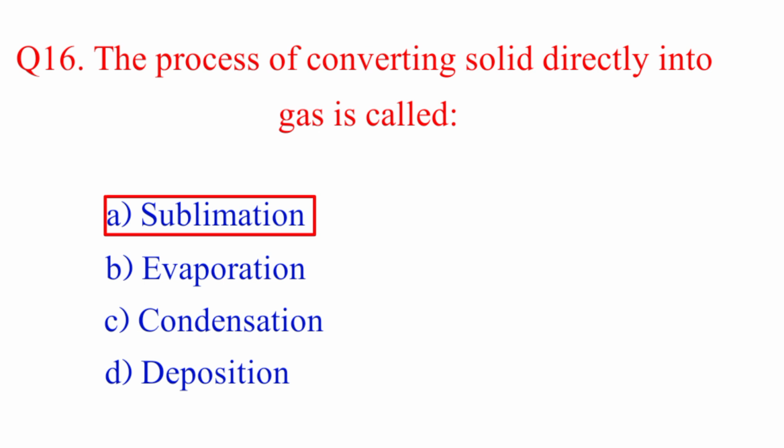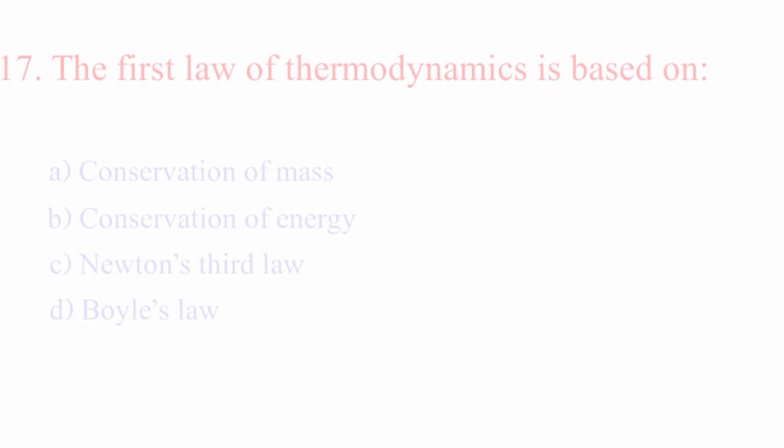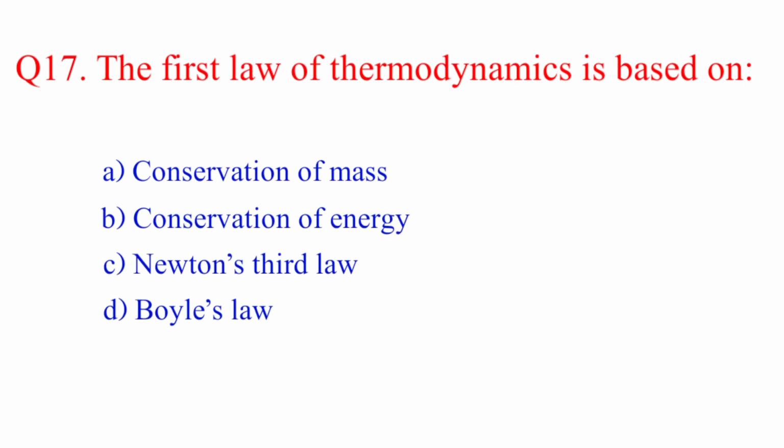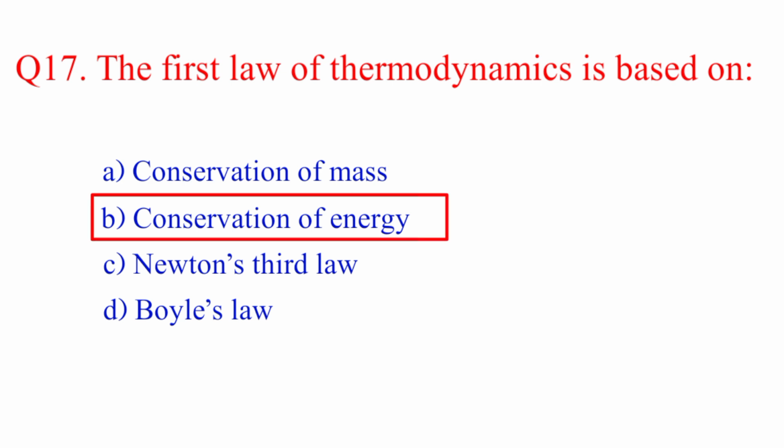Question number 17. The first law of thermodynamics is based on option A, conservation of mass, option B, conservation of energy. The right answer is option B, conservation of energy.